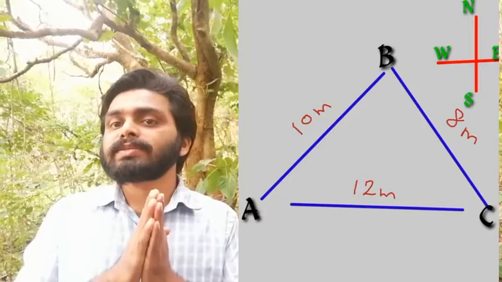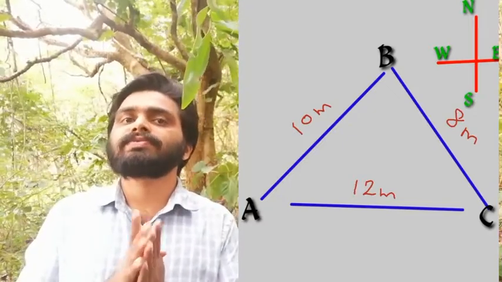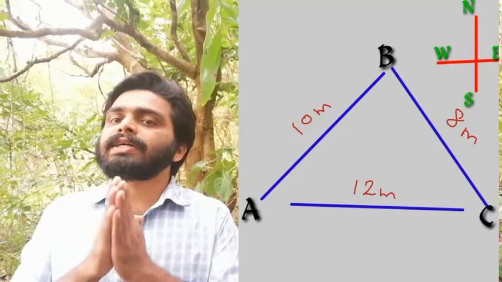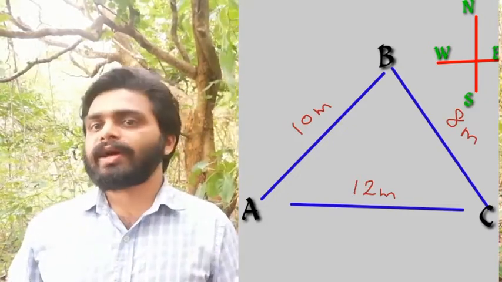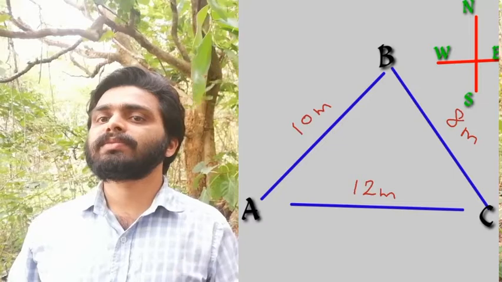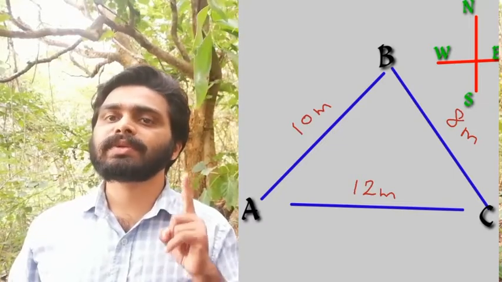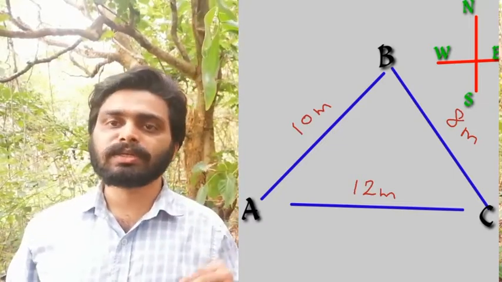Then what will be the displacement in this particular case? Displacement means we have to consider the distance between the initial and final position. Here what are the initial and final positions? The initial and final positions will be the same, and therefore the displacement becomes 0.